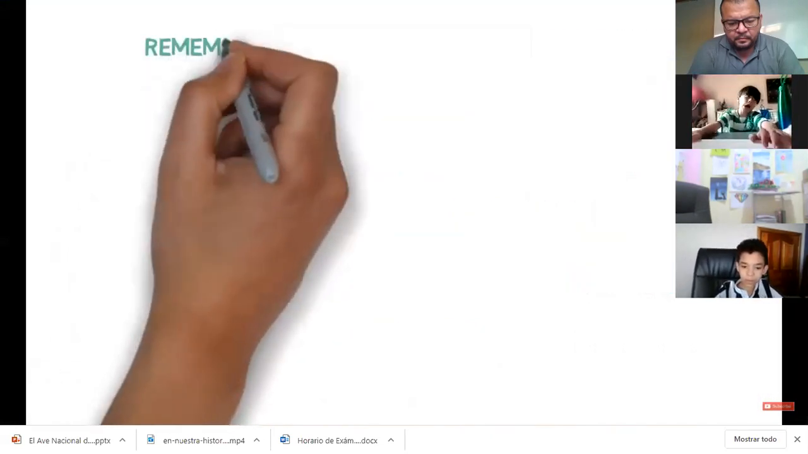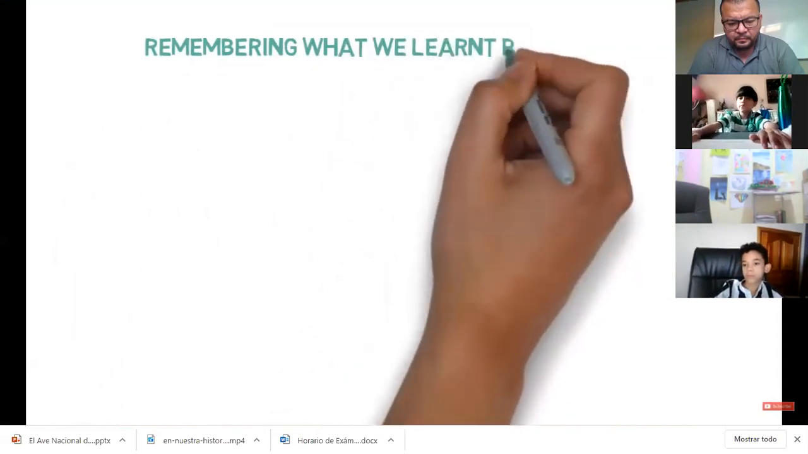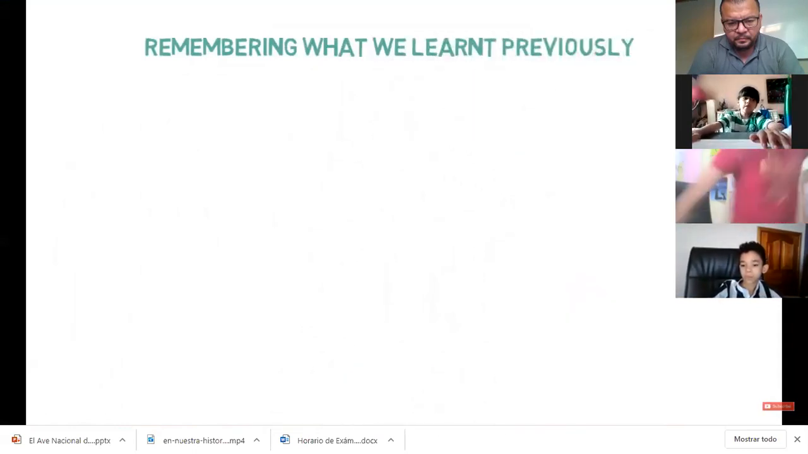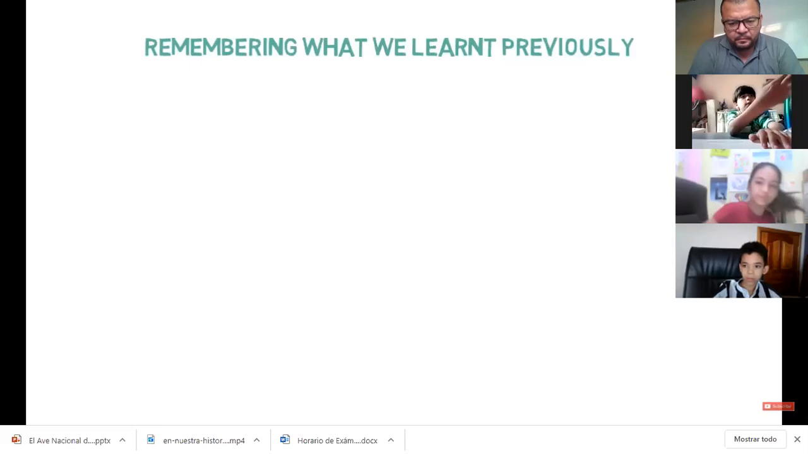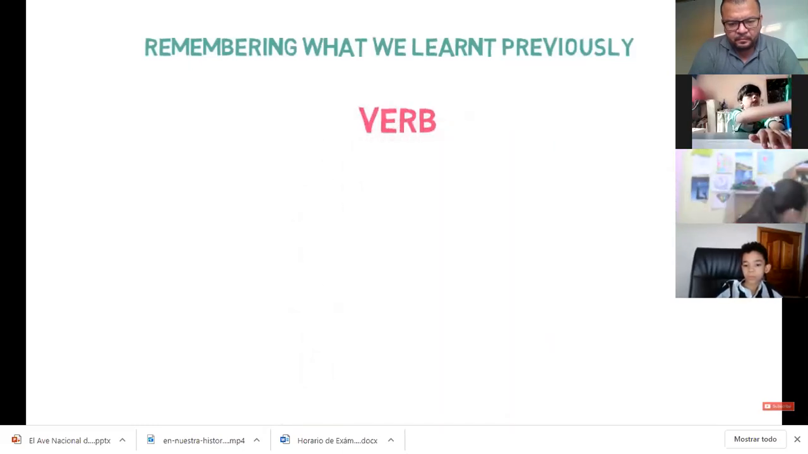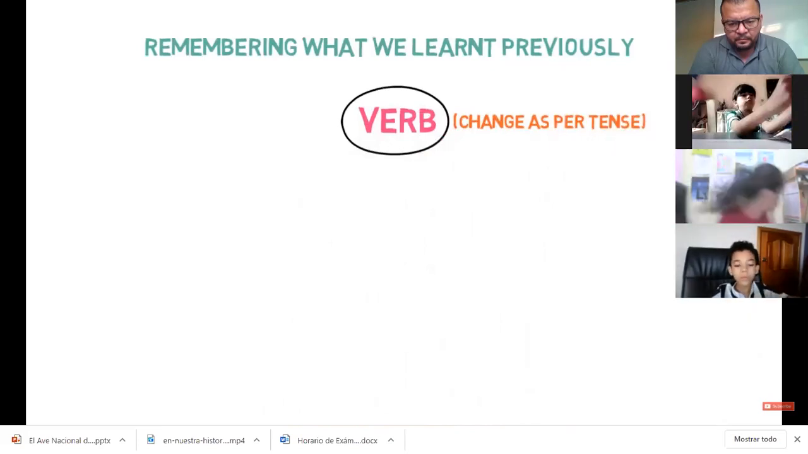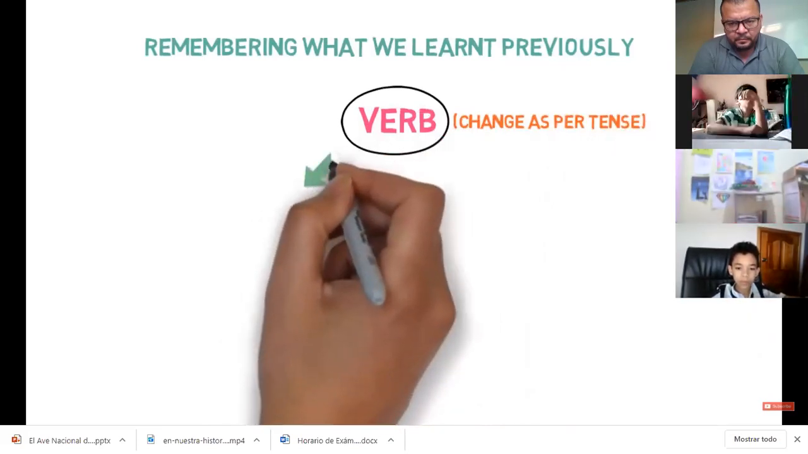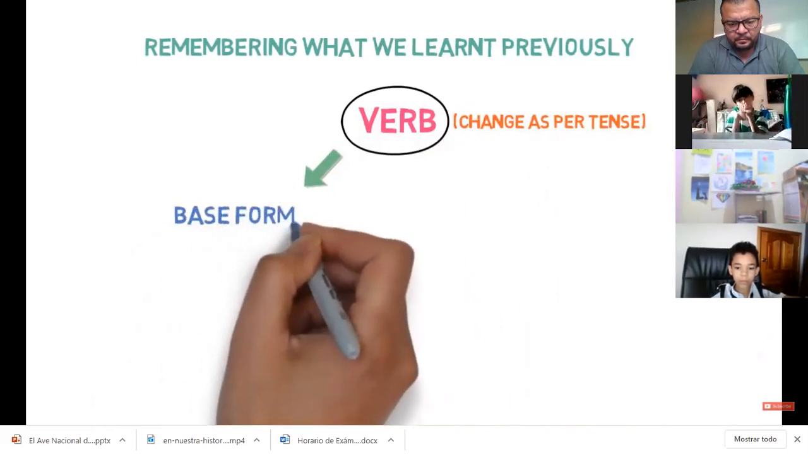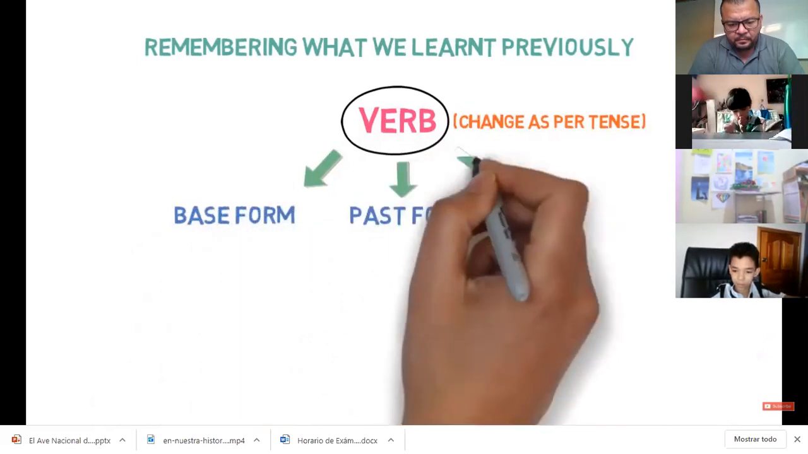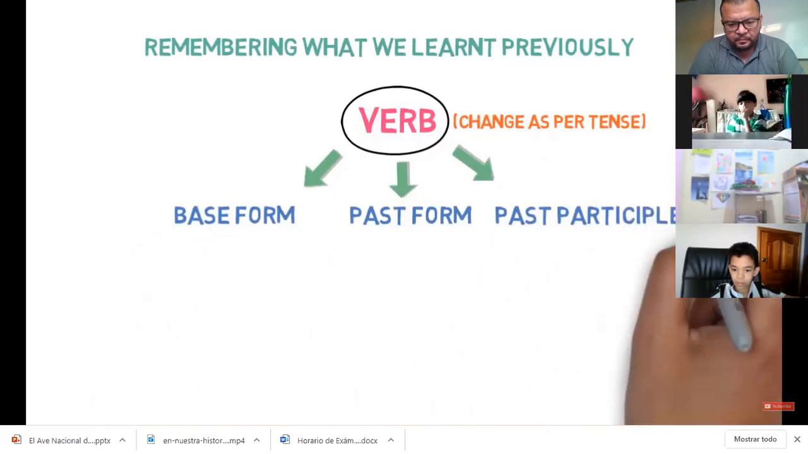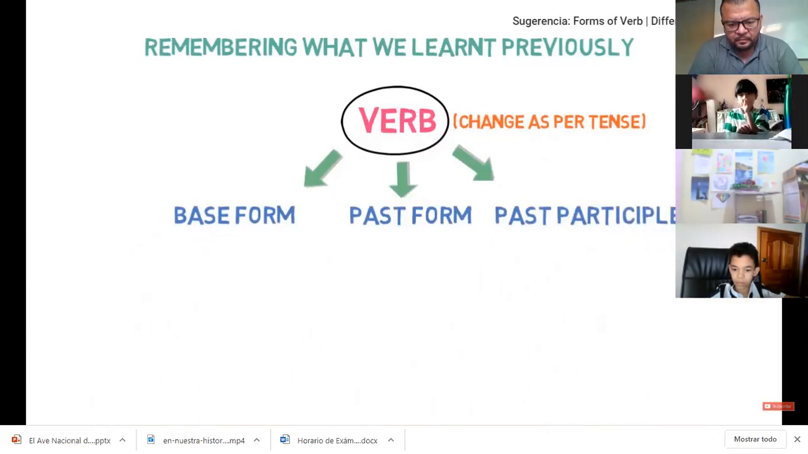Let's first remember what we have already learned in our parts of speech video series related to forms of verb. During the discussion of forms of verb in our video, we understood that verbs change as per tense and they are divided into three main forms, which are base form or present form, past form, and past participle form. If you haven't watched that video or need a revision, I will provide the links in the description. Now, let's look into the examples of it.